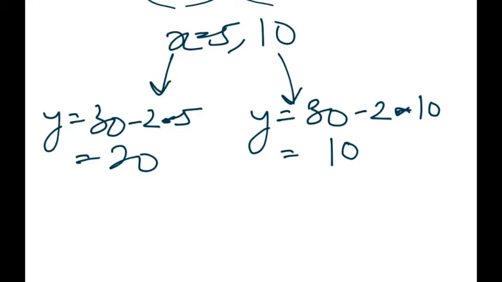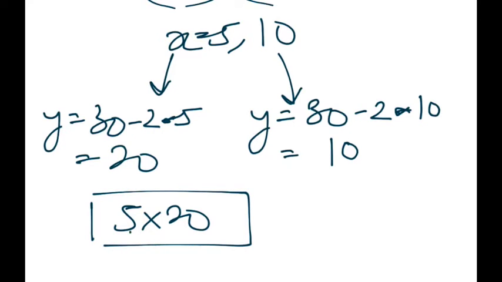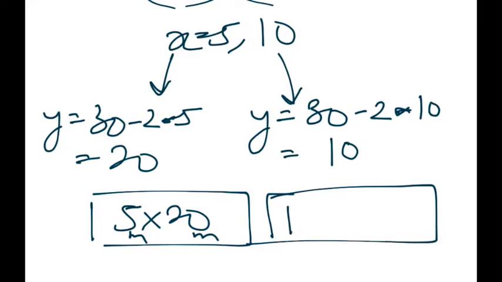So the dimension of the vegetable garden would be 25 into 20 meter, or, sorry,